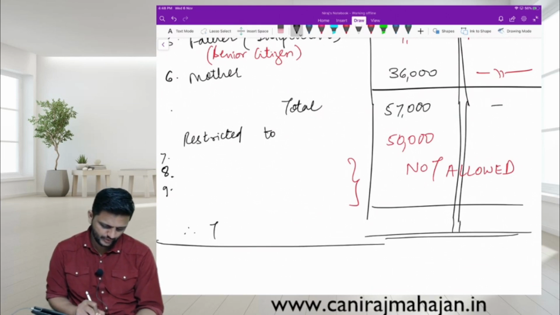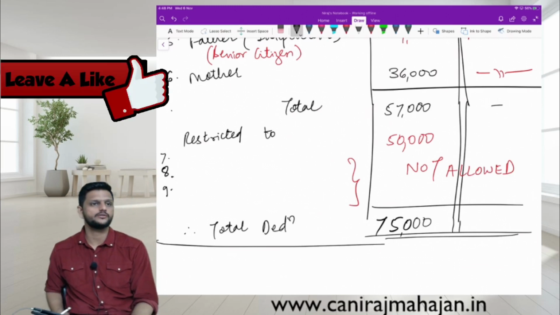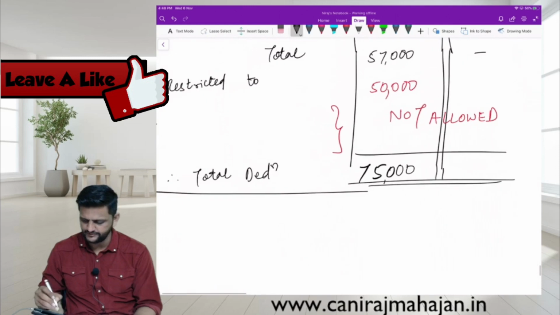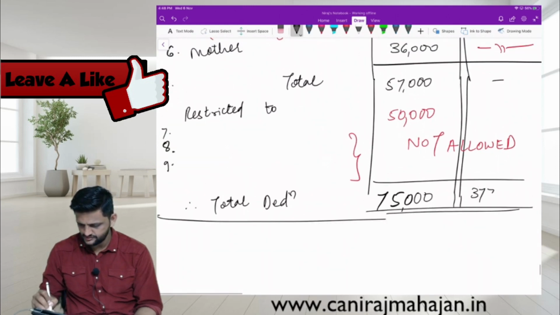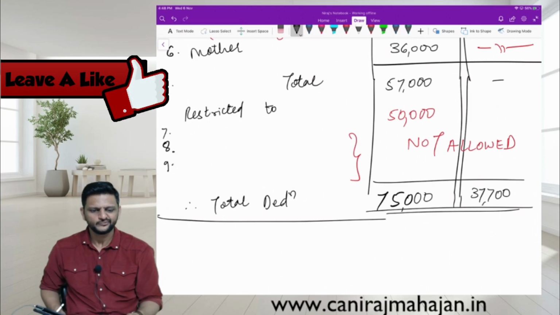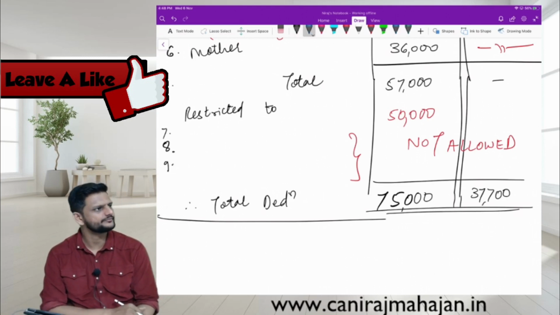Therefore, total deduction is 75,000: 25,000 own and 50,000 parents, and this is ATC only own, 37,700. Yes. Correct.